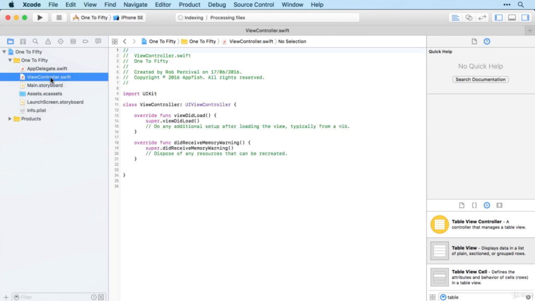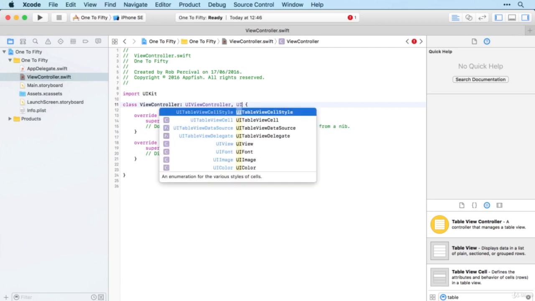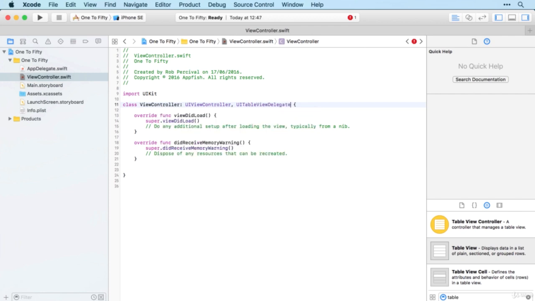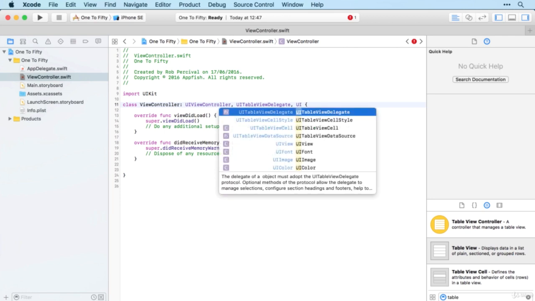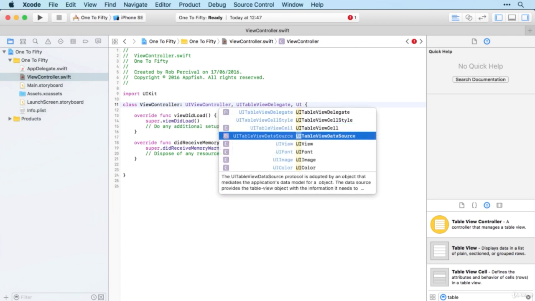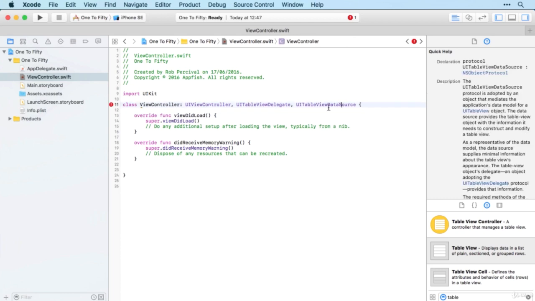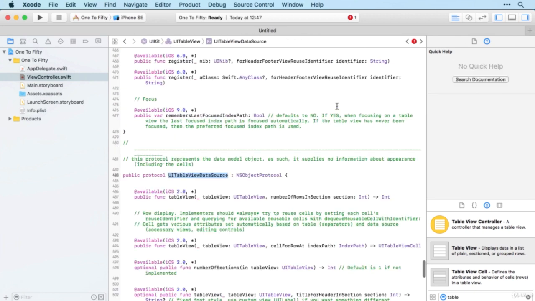Now over to viewcontroller.swift. We add in our 2 extra types here. With any luck, it will predict them nicely for me. So UI table view delegate and UI table view data source. Then we go to UI table view data source and command click to get the 2 methods that we need.